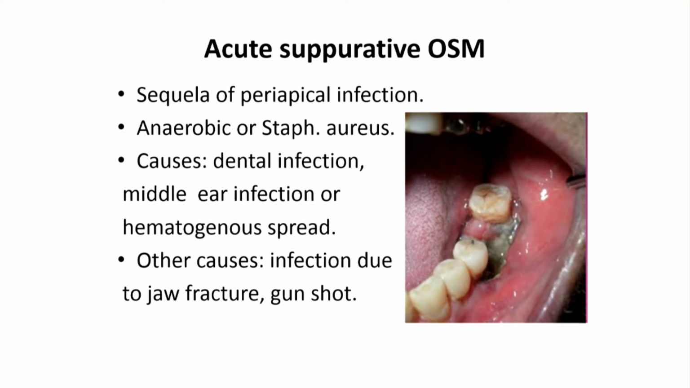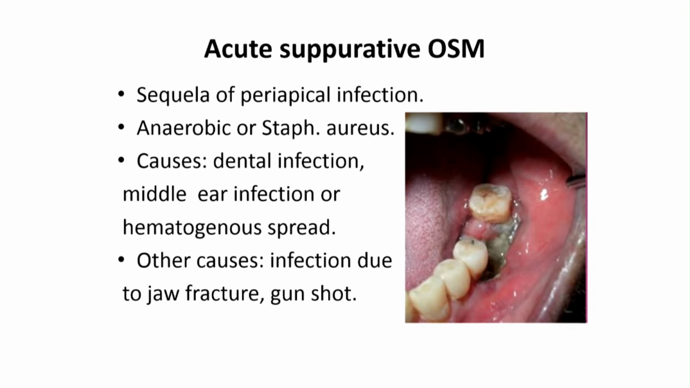The causative microorganisms, actually, are polymicrobial. That means it is not just Staphylococcus aureus. In osteomyelitis of the long bones, usually the causative agent is Staphylococcus aureus. But in case of the jaws, it is polymicrobial. That means it's mixed. It could be Staphylococcus aureus or could be anaerobic bacteria, mostly Bacteroides and Veillonella and so on.